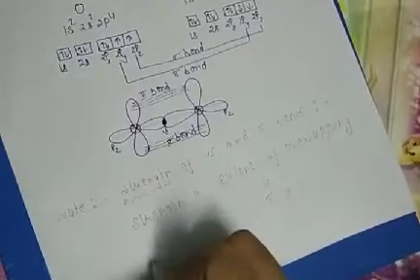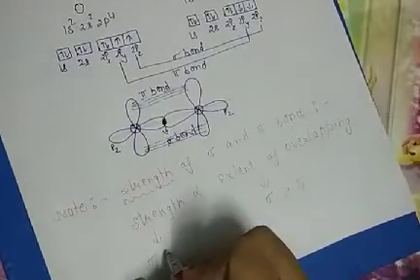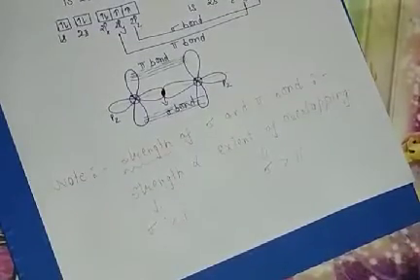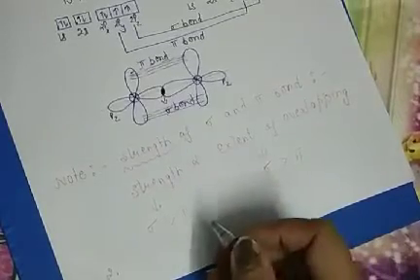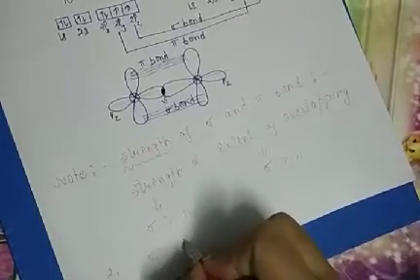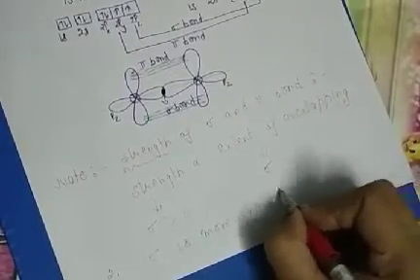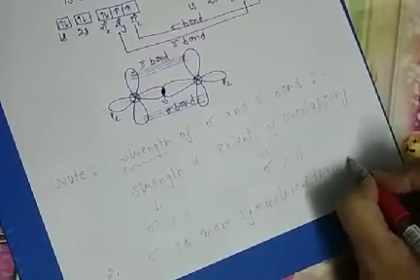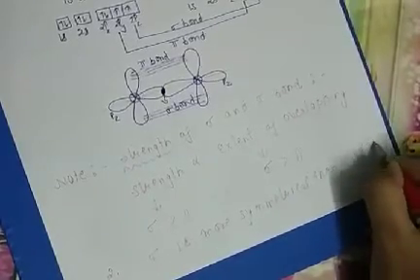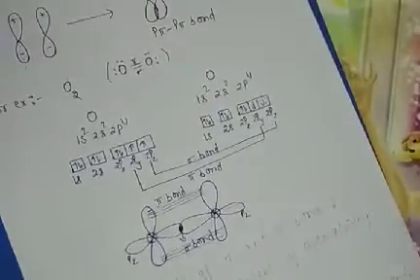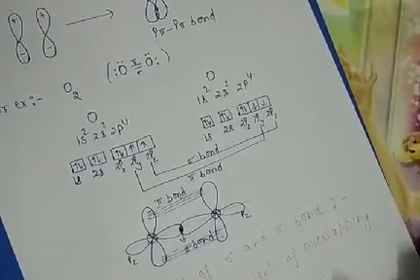Hence strength is also more in sigma than pi. The second point is about symmetry. Which bond is more symmetrical? Sigma is more symmetrical than pi bond. So this is the topic about the types of covalent bond.